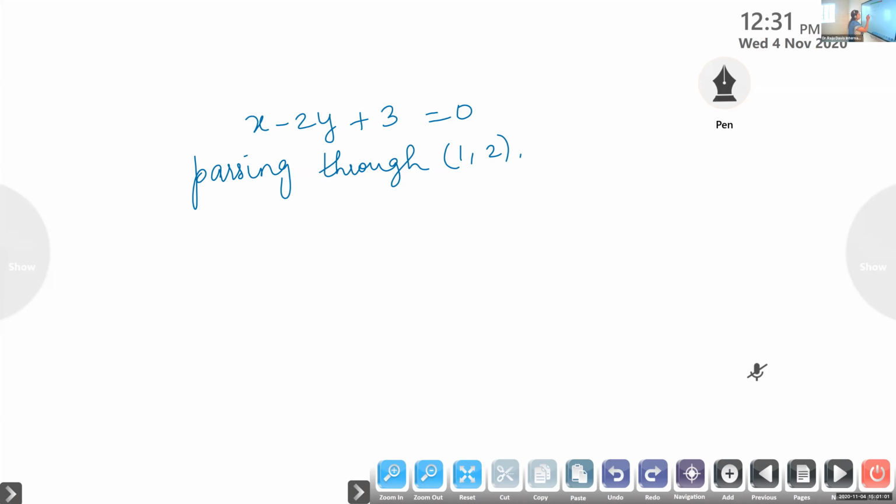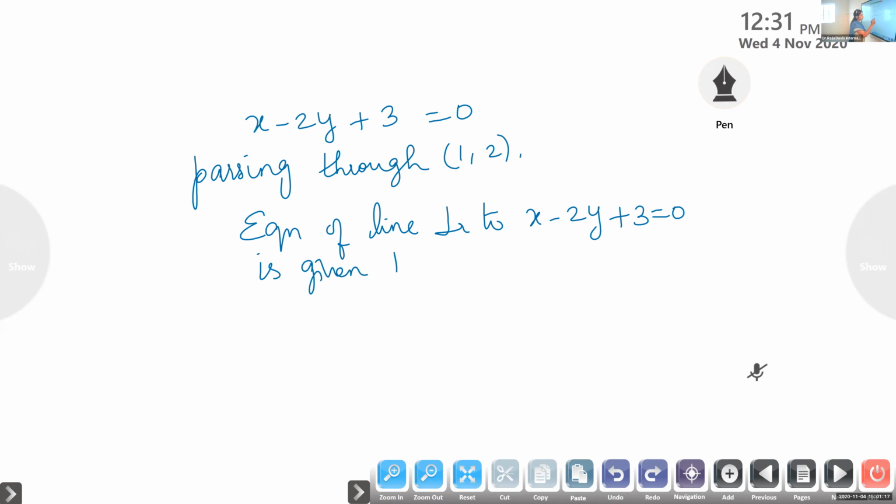So the equation of the line which is perpendicular to x minus 2y plus 3 is equal to 0 is given by... Can you give the equation?